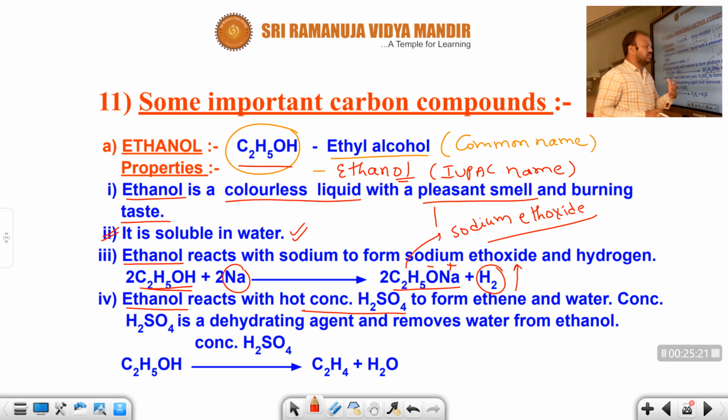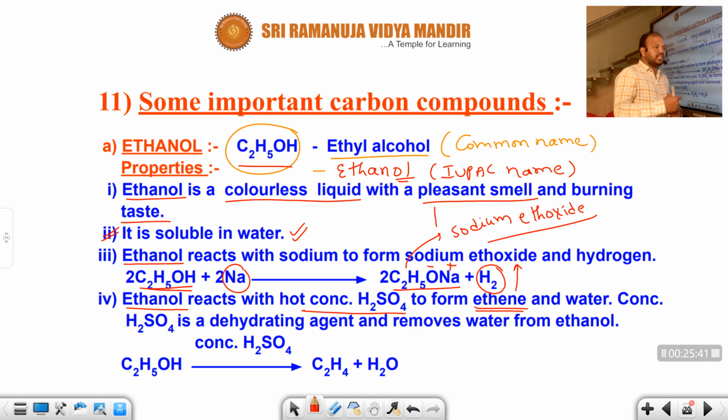Whenever you add hot concentrated sulfuric acid, H2SO4, to the alcohol, the sulfuric acid can easily absorb water molecules to form ethene.